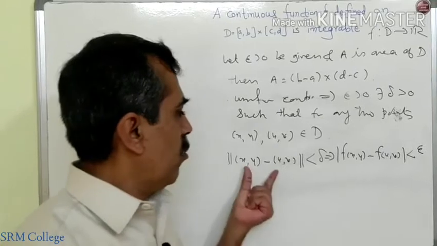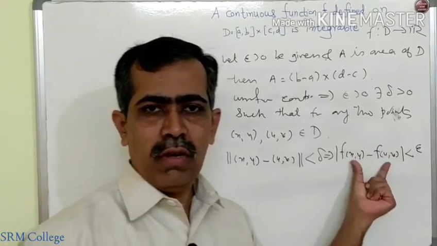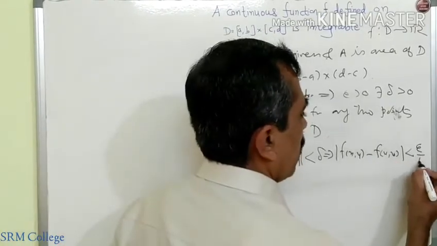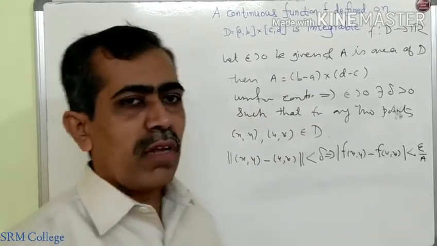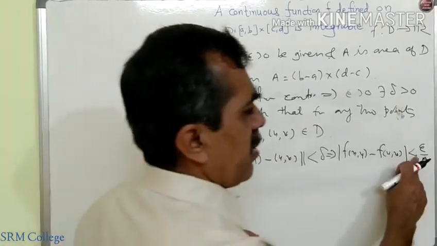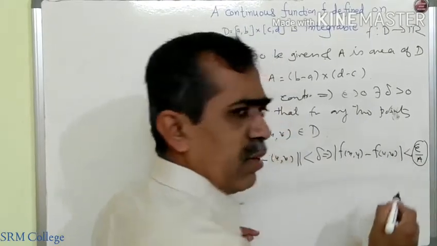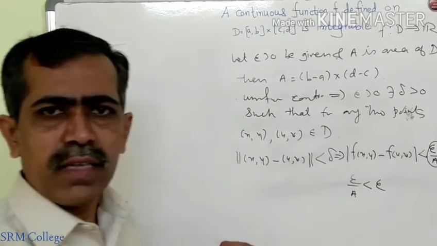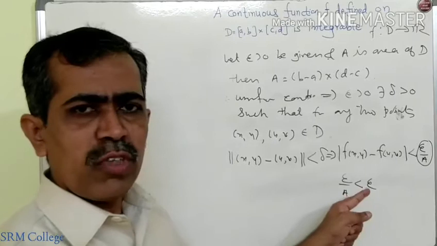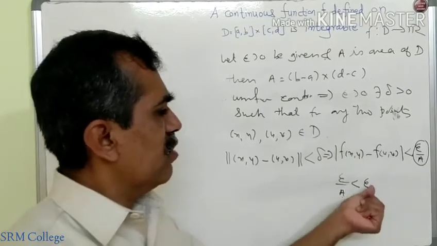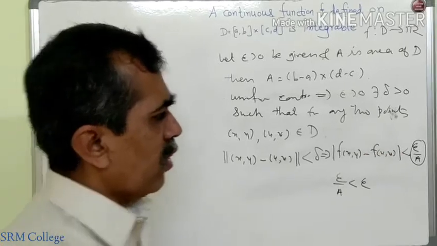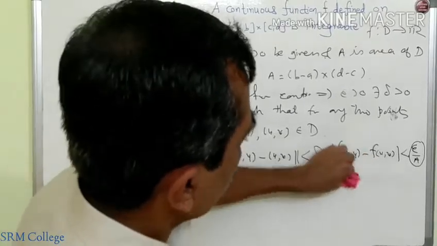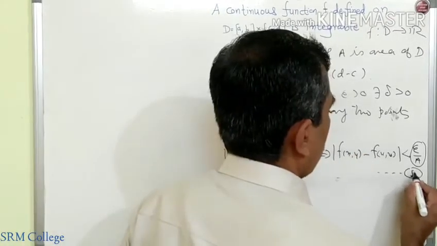So this should be less than epsilon. If they are close to each other in the domain, their images should be very close to each other in the codomain. Now this should be less than epsilon. For the sake of it, I will take this as less than epsilon upon A. I am not taking anything wrong. Whatever I have taken, is it less than epsilon? Yes. Epsilon upon A for any positive A is always less than epsilon. Epsilon is a very, very small positive real number, and the distance between them is still less than that number. So we have the liberty to take it as less than epsilon by A also. Suppose this is equation star.